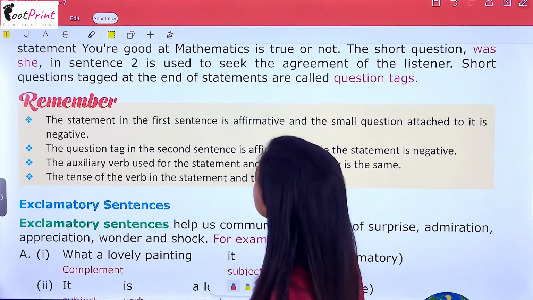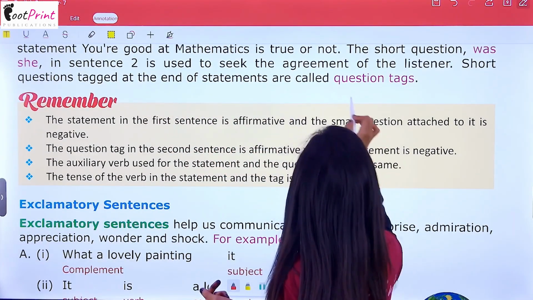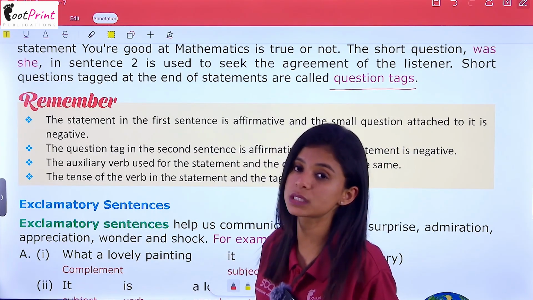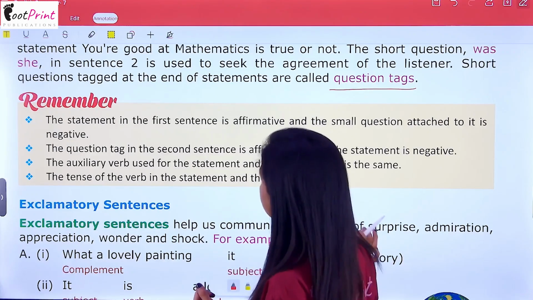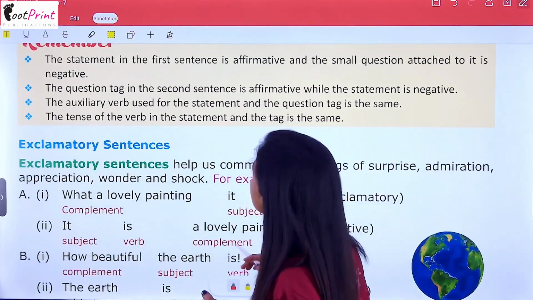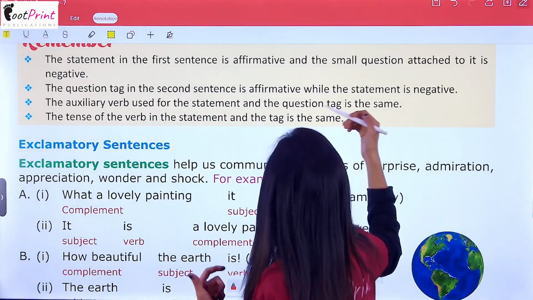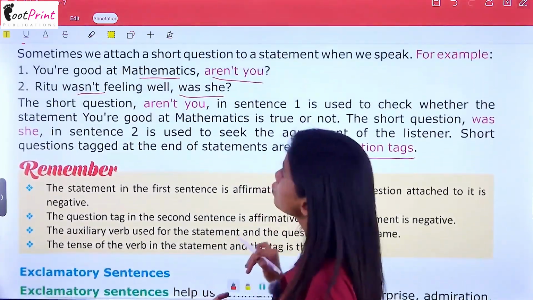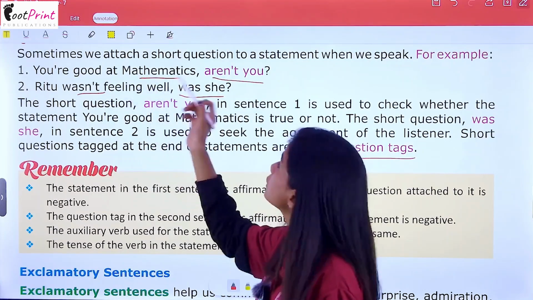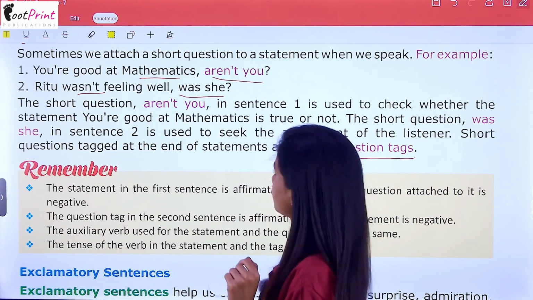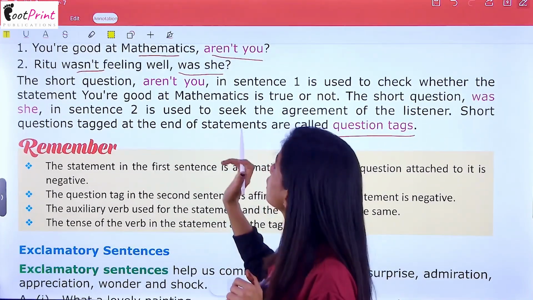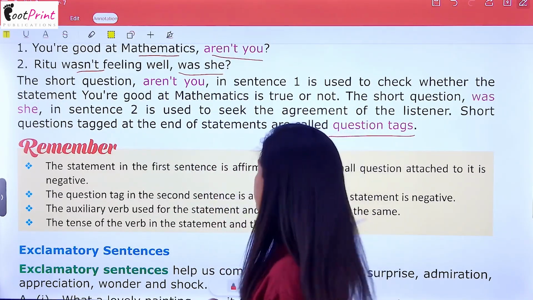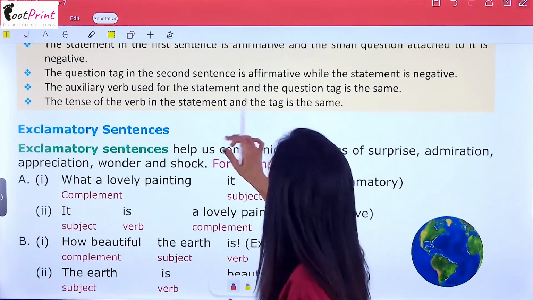Now short questions tagged at the end of statements are called question tags. So these short questions that we add in the end of the sentence are called question tags. Next, the statement in the first sentence is affirmative and small question attached to it is negative. As I have told you, the statement is positive but the short question is negative. And same goes with the second one. The statement is negative but the question added is positive. It's right the opposite. Right?